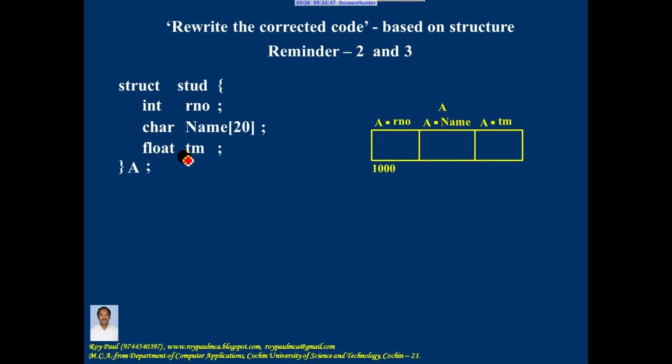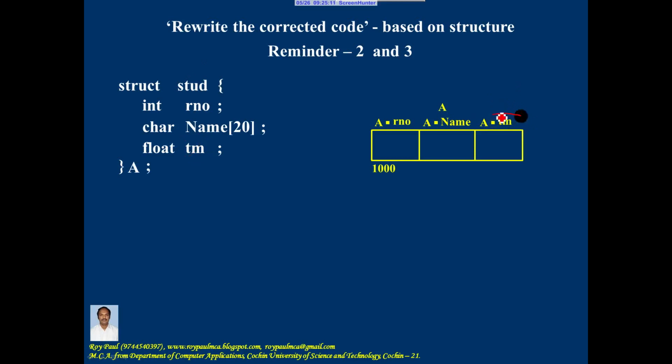Finally, if I write total marks equal to 0.0, it's a syntax error because total mark is a member of the structure stud. This should not be used alone. Then how will you use it? By making use of the dot operator. How will you make use of the dot operator? It is structure variable dot member name.